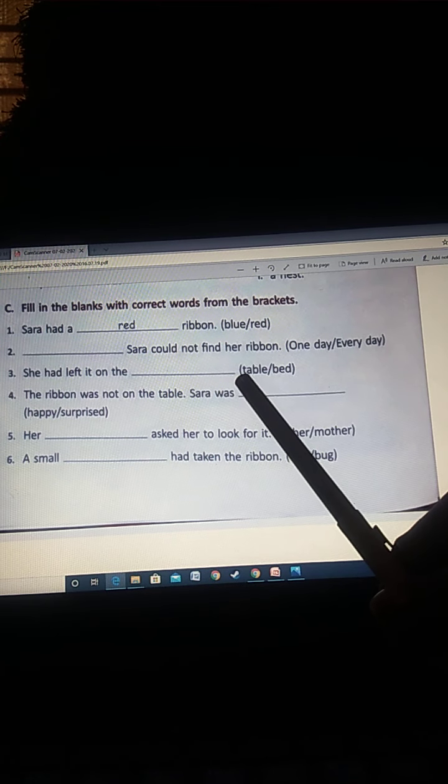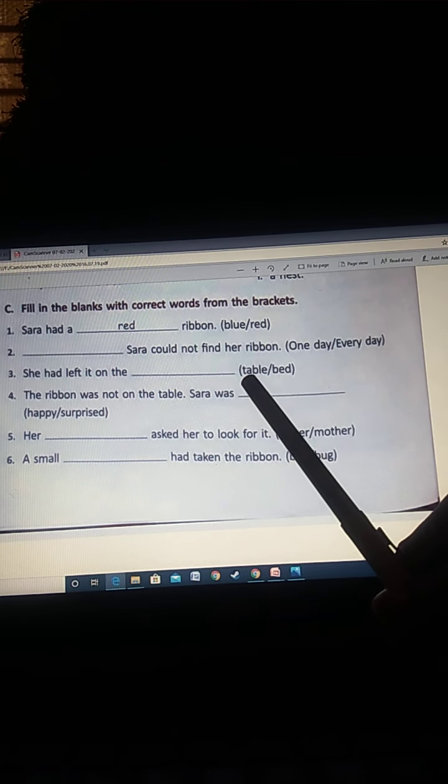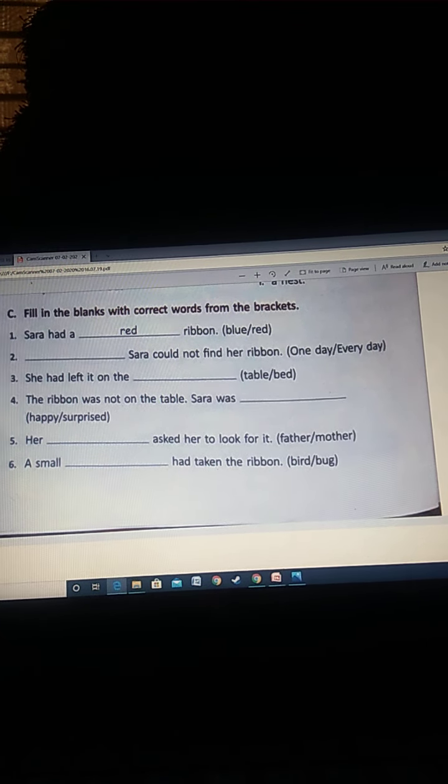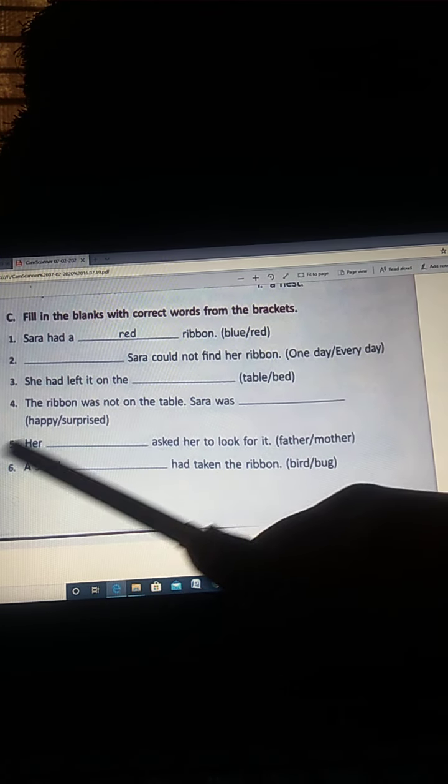Sentence number 3, she had left it on the dash. Where did she leave the ribbon? On the table or on the bed? On the table. Again, first one. Number 4, the ribbon was not on the table. Sarah was dash. Since she kept it on the table, she was very sure that she kept it on the table. So when she was not able to find it, was she happy or was she surprised? She was surprised because she was sure that she kept it on the table. So the second one is the answer, surprised.